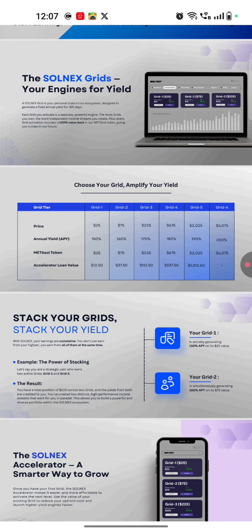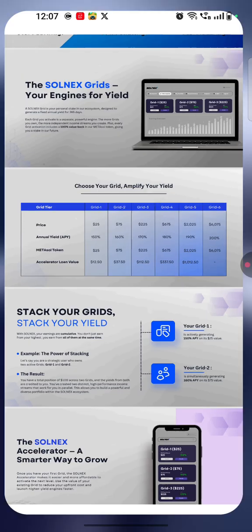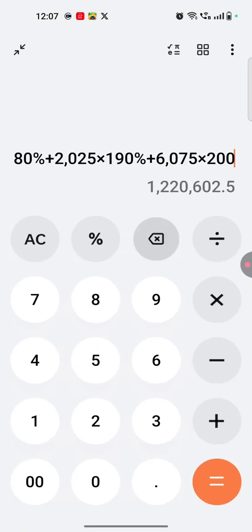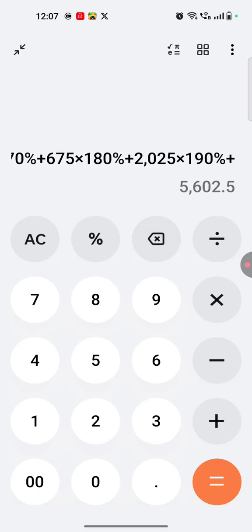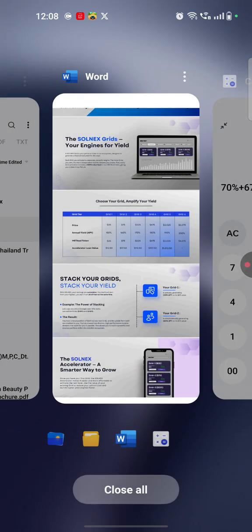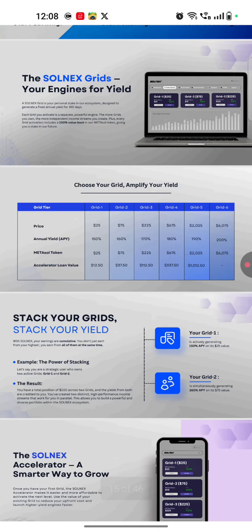For example, if you take up to grid 5, at least if we activate up to grid 5, one can accumulate up to $5,602.5 by activating all the 5 grids. This is the income potential one can earn through this project. In this video I want to discuss only this individual income potential, by starting this project one can earn.